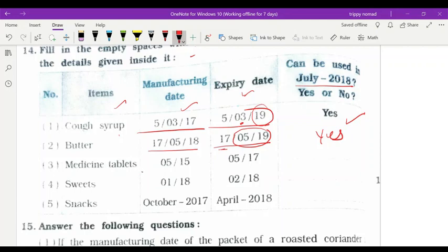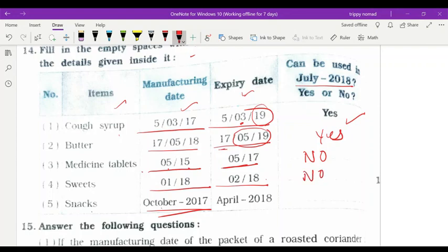Medicine tablets, this is 5th and 15, that means May month and year 2015, but it will expire on 17, so we can't use it. And here October 2017 manufacture. This was January 2018 manufacturing, and in Feb 2018 will be the expiry date, so we can't use this one also.